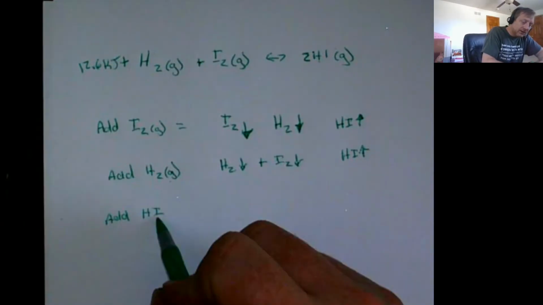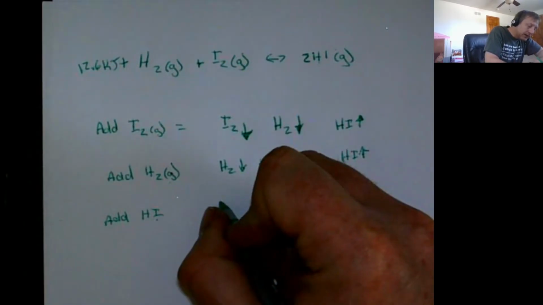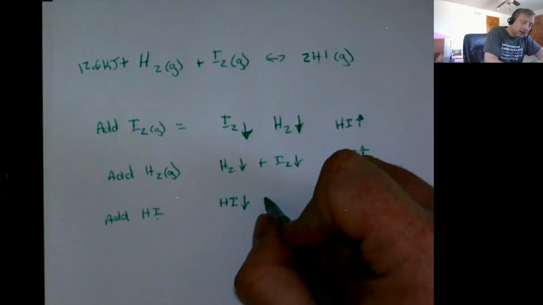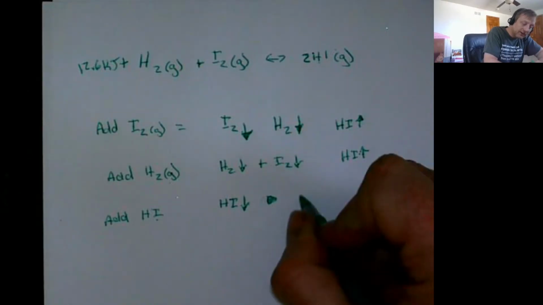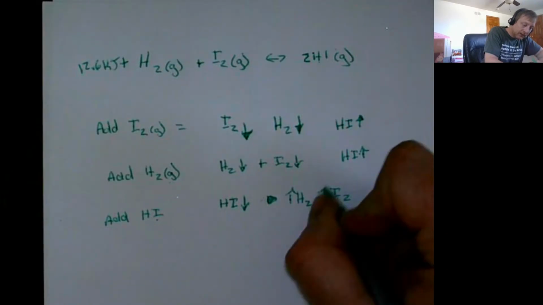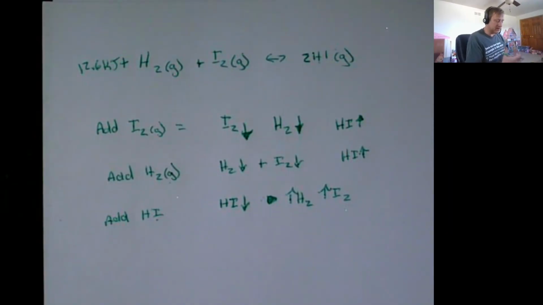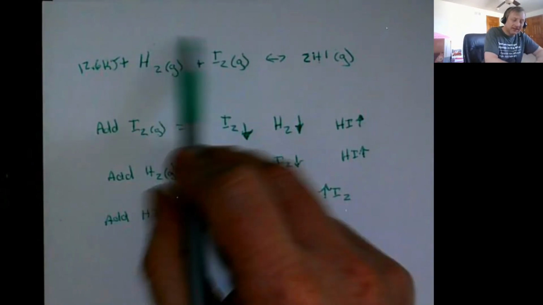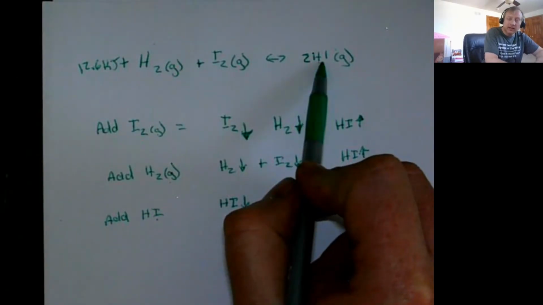So if I add hydrogen iodide, after I add it and look at my reaction vessel, I'm going to see some of that breaking down. And I'm going to see the amount of hydrogen go up and the amount of iodine go up again, because now there's more of these molecules that are able to break down and form these things. So that's what happens if we add a reagent or a product: we shift the equilibrium away from whatever we add. If we add something, we end up with less of the things on that side of the arrow and more of the things on the other side of the arrow.